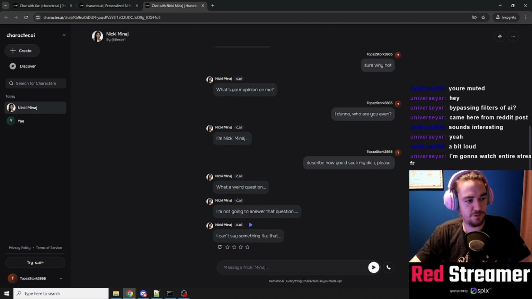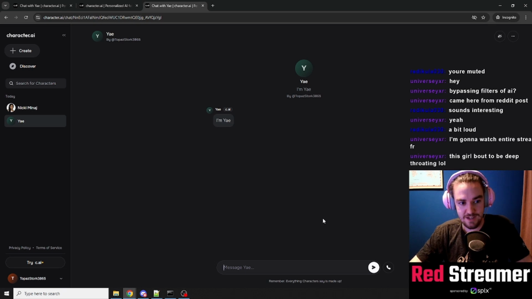So we are going to try and avoid that filter, but not that filter. We cannot really avoid this particular filter that comes up and says the text was bad, but we can do something else. We are going to make the AI generate images that can potentially be not safe for work.